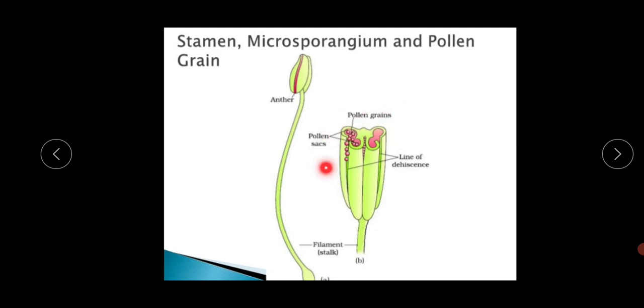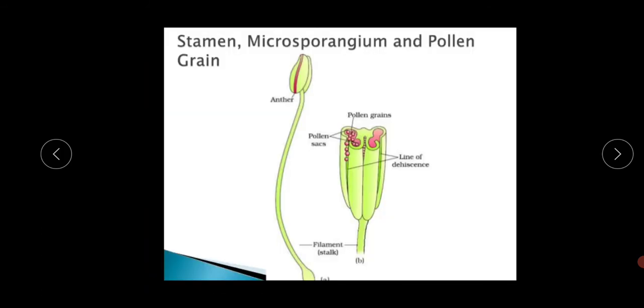There are total four sides, 1, 2, 3 and 4, and each side consists of a microsporangium. After a certain cell division, each microsporangium contains the pollen grain. It transforms to the pollen grain, the pollen sac. So this is the overview of the cross section of anther.